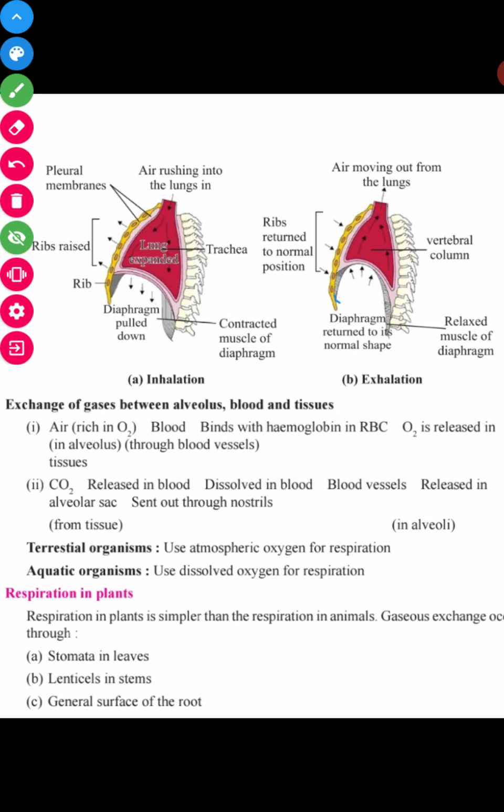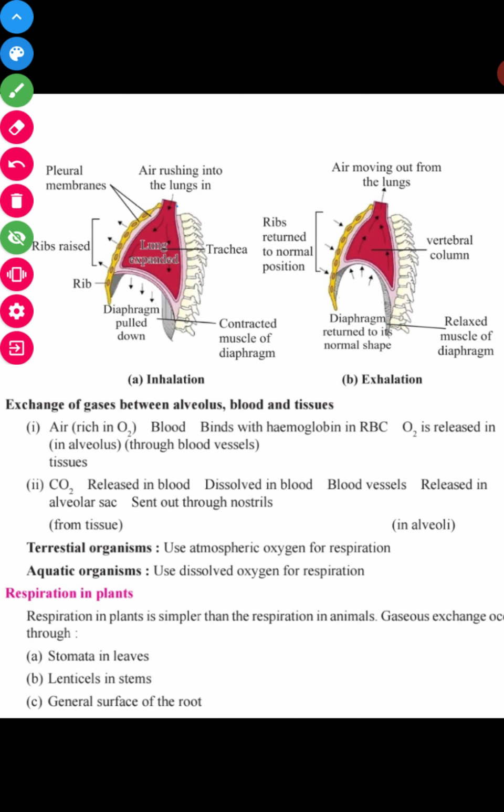The external intercostal muscles relax, the diaphragm, which was contracted, now relaxes, and the rib cage returns to its normal position, and because of that, the air moves out from the lungs. In this case, the volume of the lungs increases and the pressure decreases, but this is related to your higher classes, so we will not go into that. We will simply learn this.